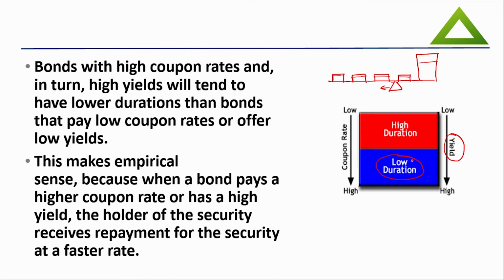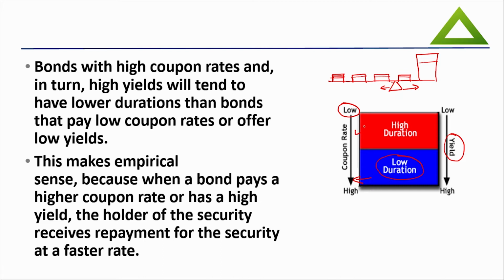Watch it again if you are not getting it. Coupon rates. If my bond has higher coupon, then obviously my bar size will become bigger. So higher coupon bonds would have low duration, and if my bond has low coupon, my initial bars will be smaller and there is a big bar there, so it will find balance on the right hand side, so that will increase the duration.